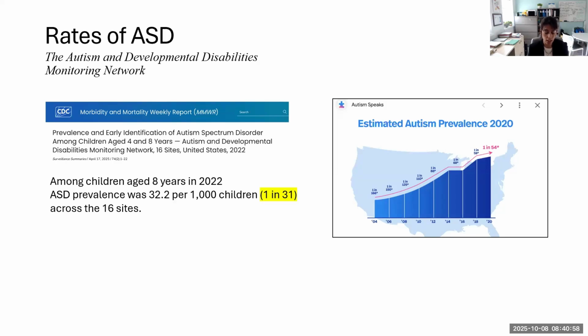So this talks about the need to really understand why this increase is happening, and I believe there's a need to identify groups that may have a higher probability of having autism.